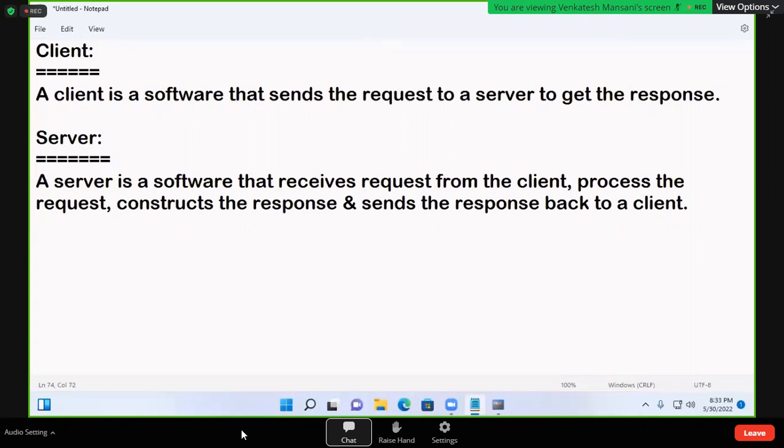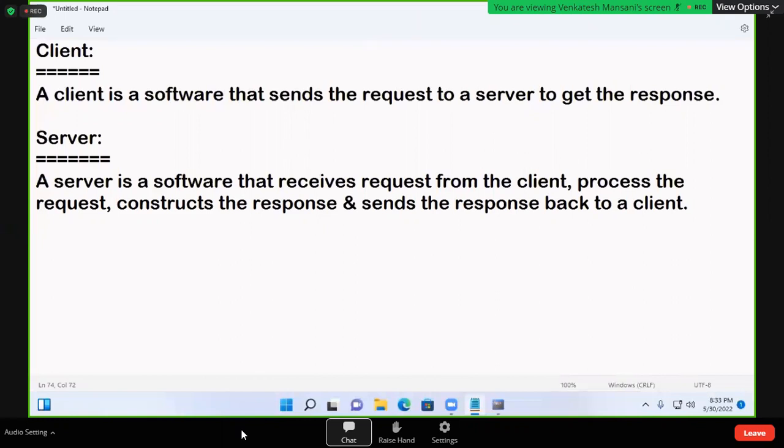But generally, in your academics, in a college, there will be a lab with hundreds of systems in one room. One more separate room will be there, and they'll put a sticker on it, server room. Seeing that, students will think that computer is the server and these computers are clients. But in that system, server software is installed, and that's what we call a server. In all these systems, client software is installed, and that's what we call clients.